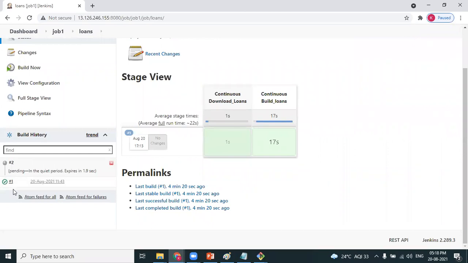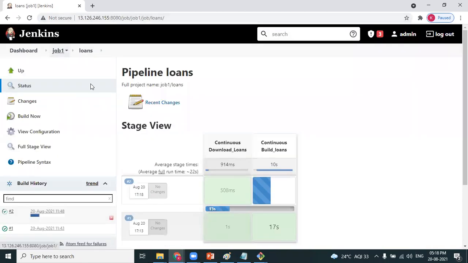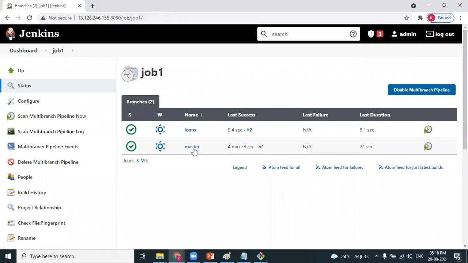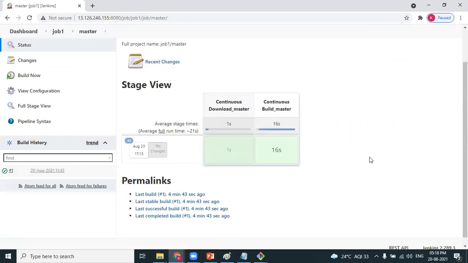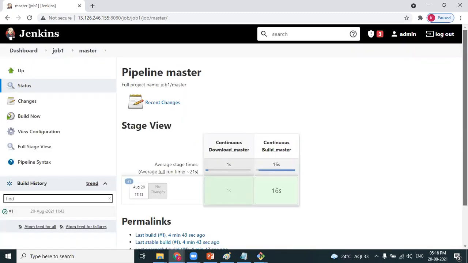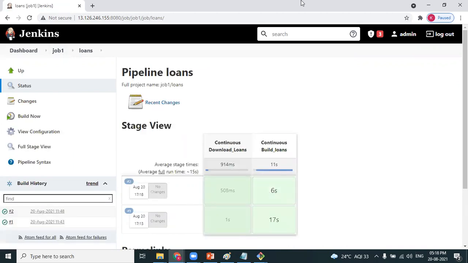See, the second iteration has been processed. Got it, Anuj? Right. And go back to the master branch. Is there any code disturbed in the master branch? No, so it's only one iteration. Independent. Yes. Why would you process the complete code? It's only changes in the loans branch. Your client will ask you to only process that particular branch.